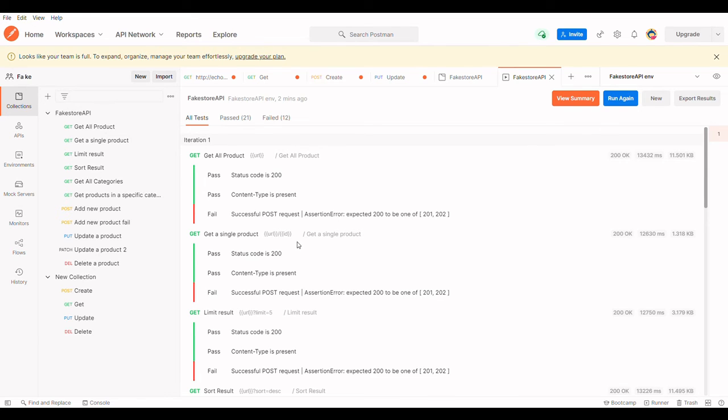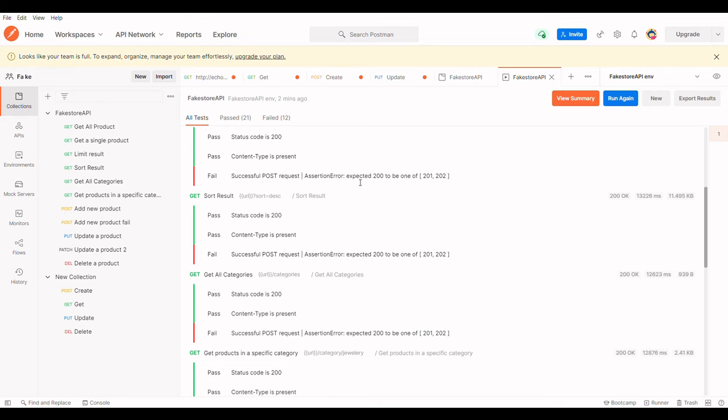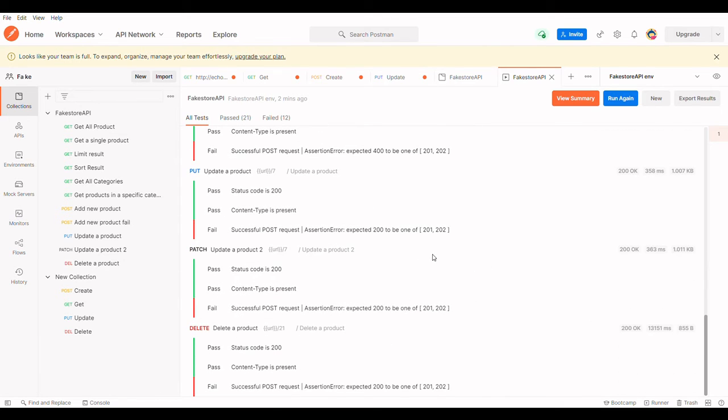So you can see the variable is added here, and the product is just get 200. And that's how we use setting up an environment to testing a collection.